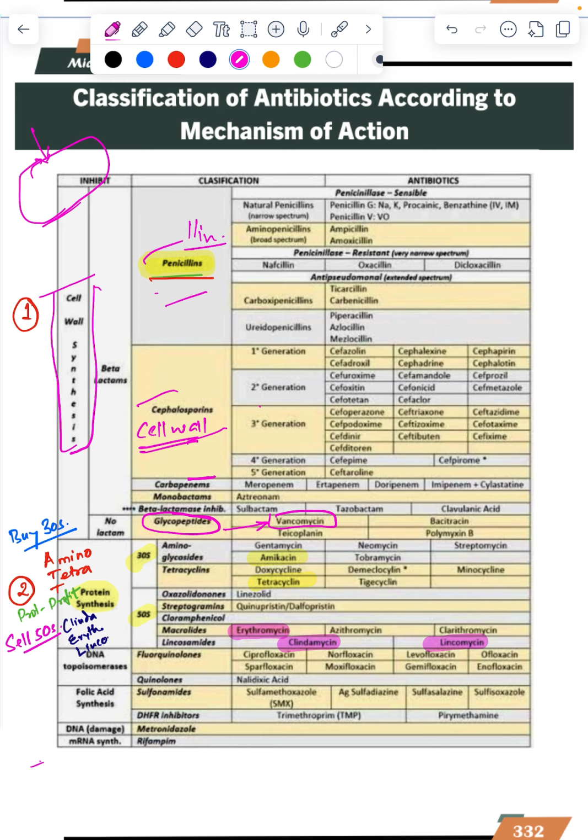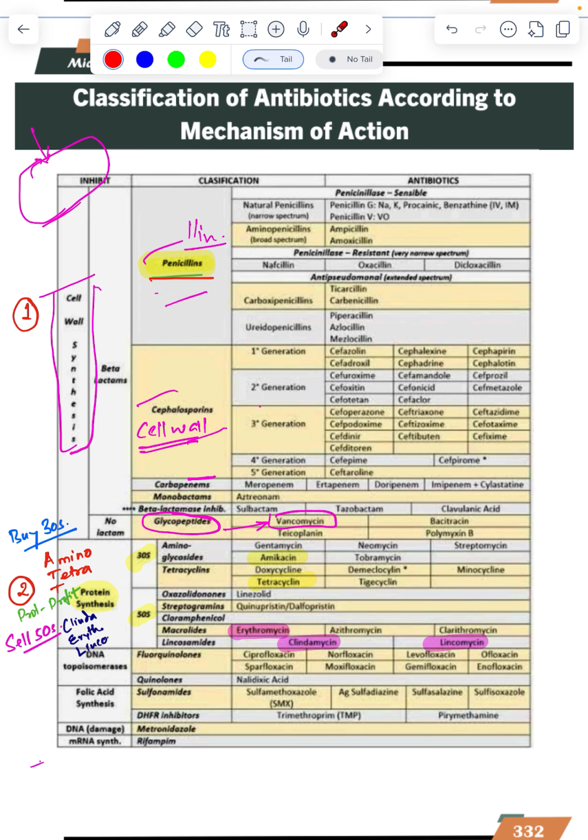Coming to the next group, this one is the second group. This is important. Just try to remember one thing: these are acting on protein synthesis. Now from the cell wall you have got inside the content. The cell cytoplasm has more protein, so they are attacking the protein. There are two types of ribosomes, called 30S and 50S. 30 is small and 50 is bigger.